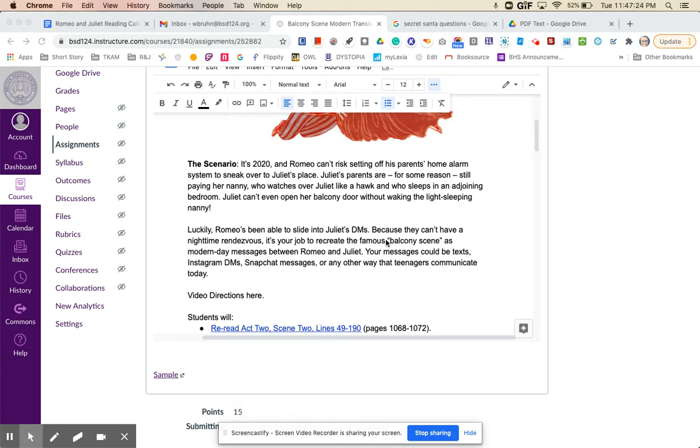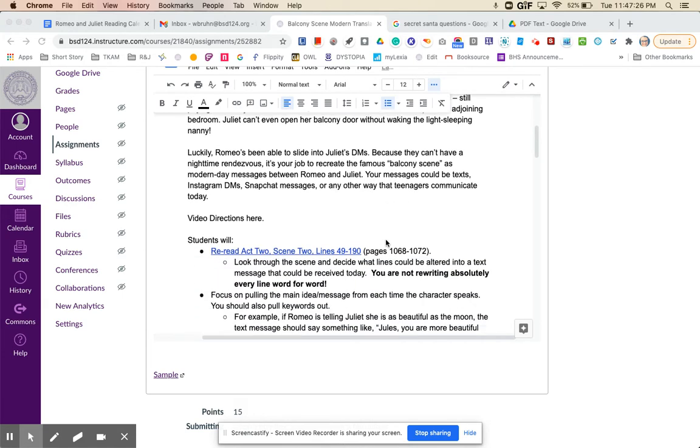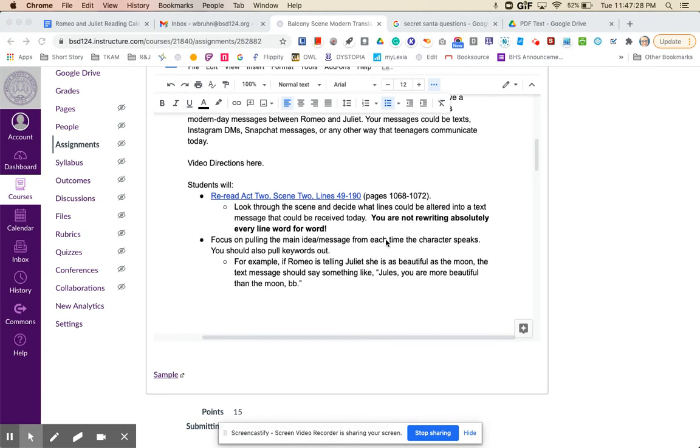So, what you need to do is, first of all, reread Act 2, Scene 2, lines 49 through 190. And that starts on page 1068 and goes through page 1072. What you really want to look through as you look through this scene is deciding what lines could be altered into a text message that could be received today.